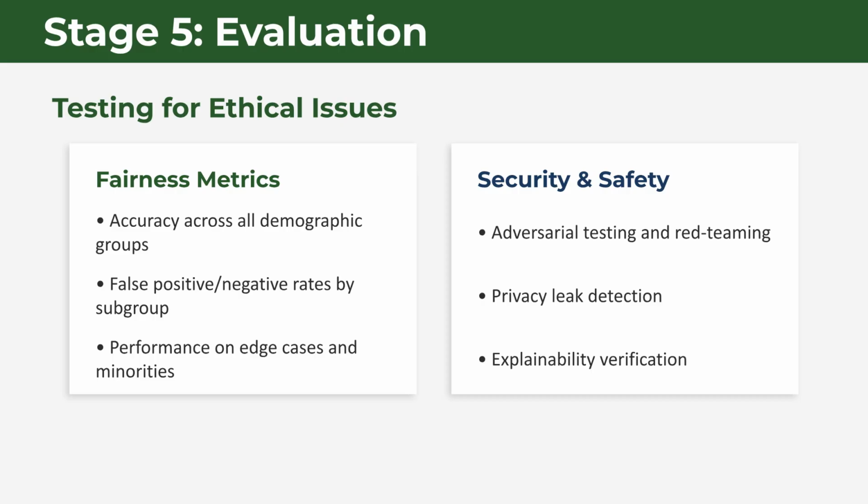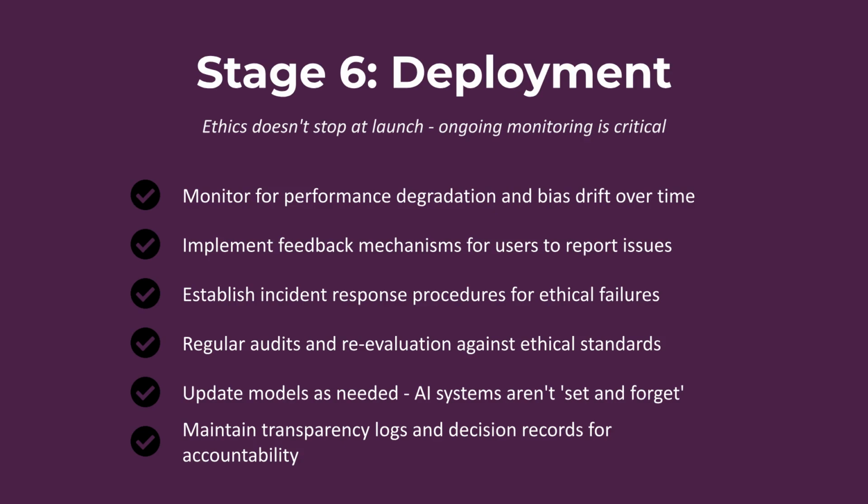Stage 5, evaluation, involves rigorous testing. Use fairness metrics to check accuracy and false positive/negative rates across groups. Conduct security and safety testing, including adversarial testing and privacy leak detection. Stage 6 is deployment. Ethics does not stop at launch. Monitor for bias drift, implement user feedback mechanisms, establish incident response, perform regular audits, and maintain transparency logs for accountability.